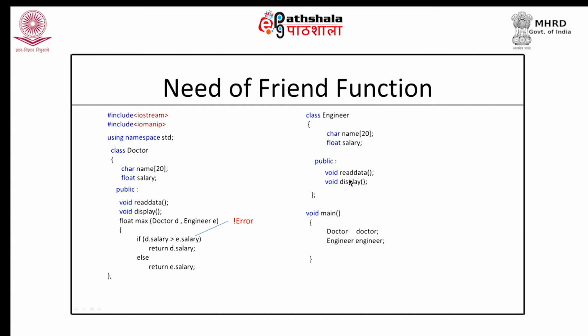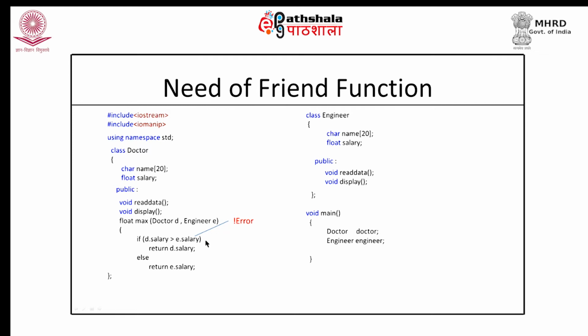So, for engineer class, this function is an outside function, and this data member of engineer class is private. What I am doing here is trying to access the private member of engineer class in an outside function, and you know the private member of any class cannot be accessed in an outside function. So, not possible for me to have this function in max.